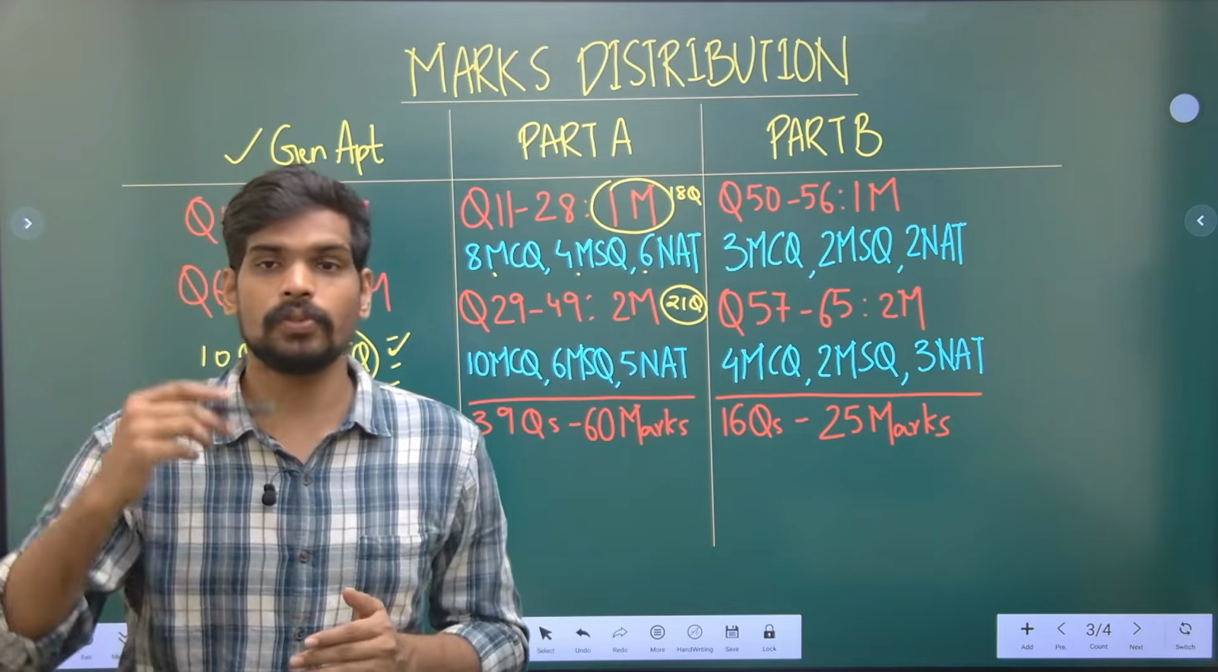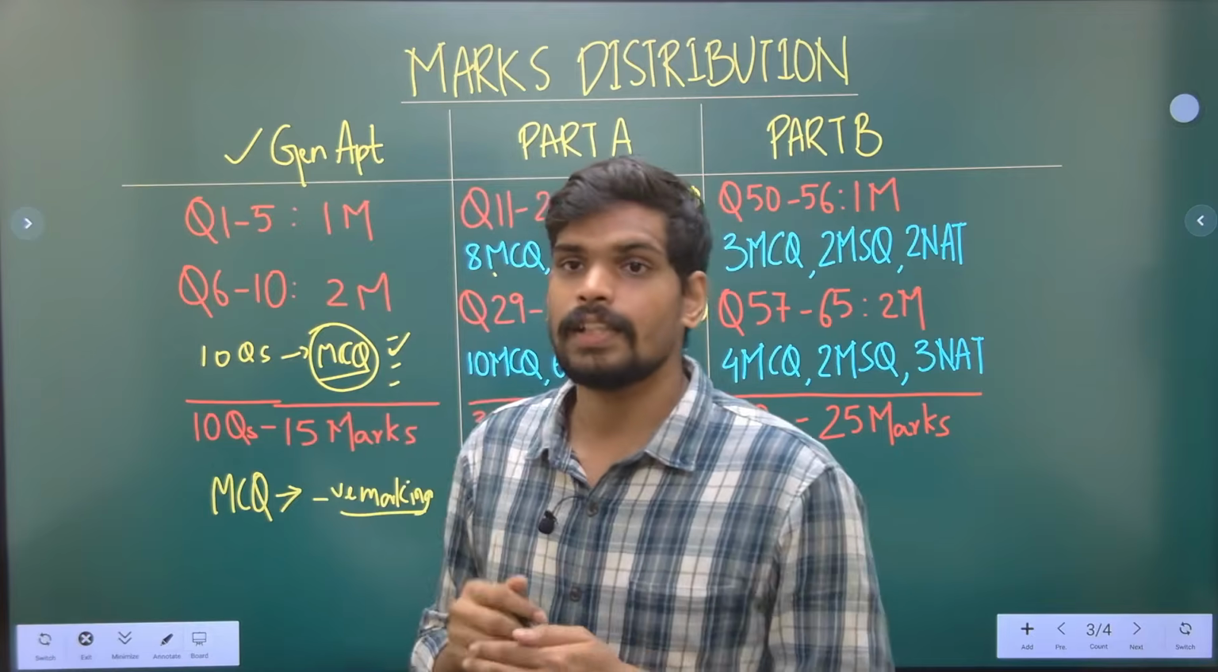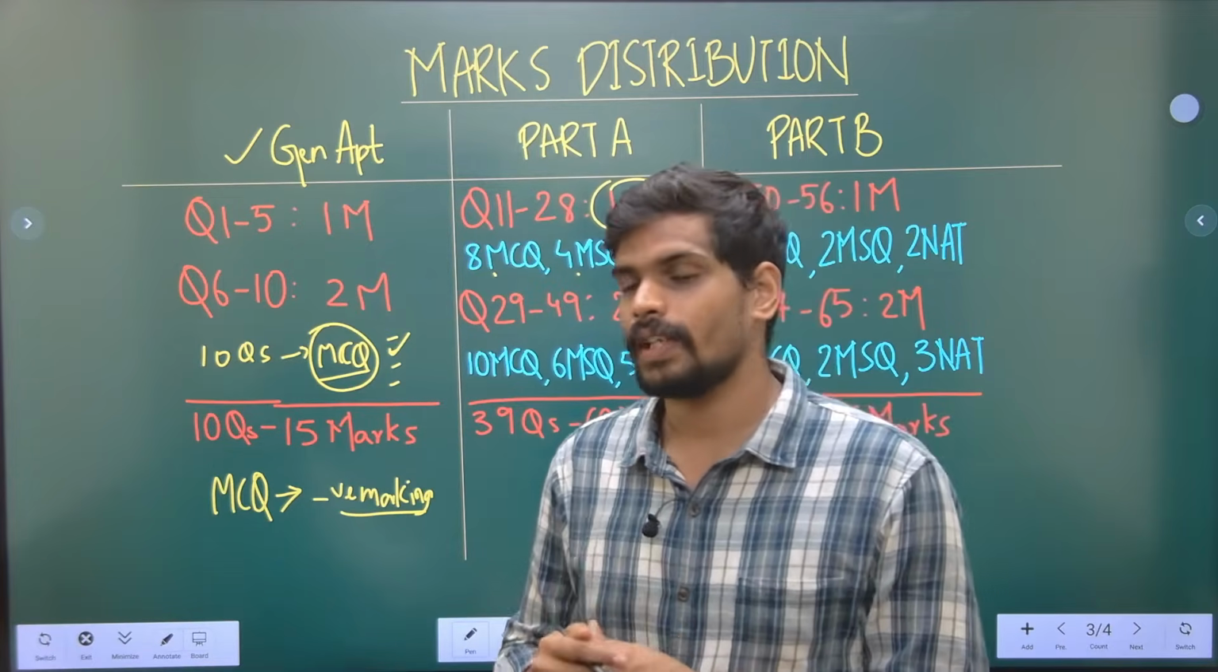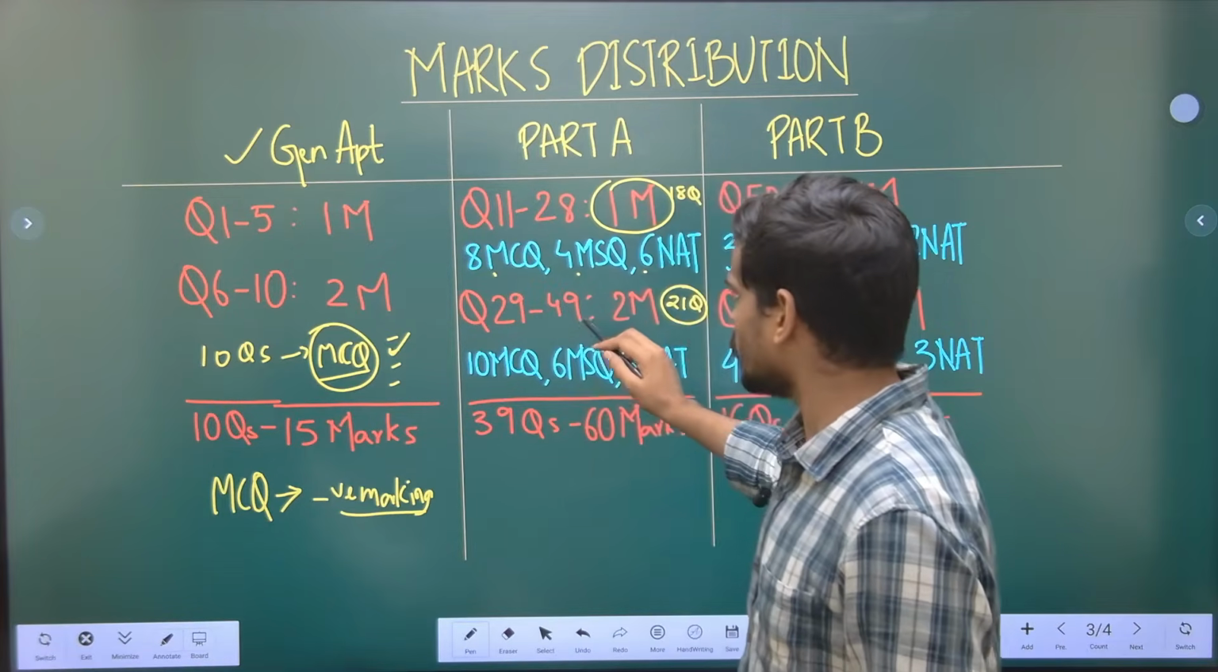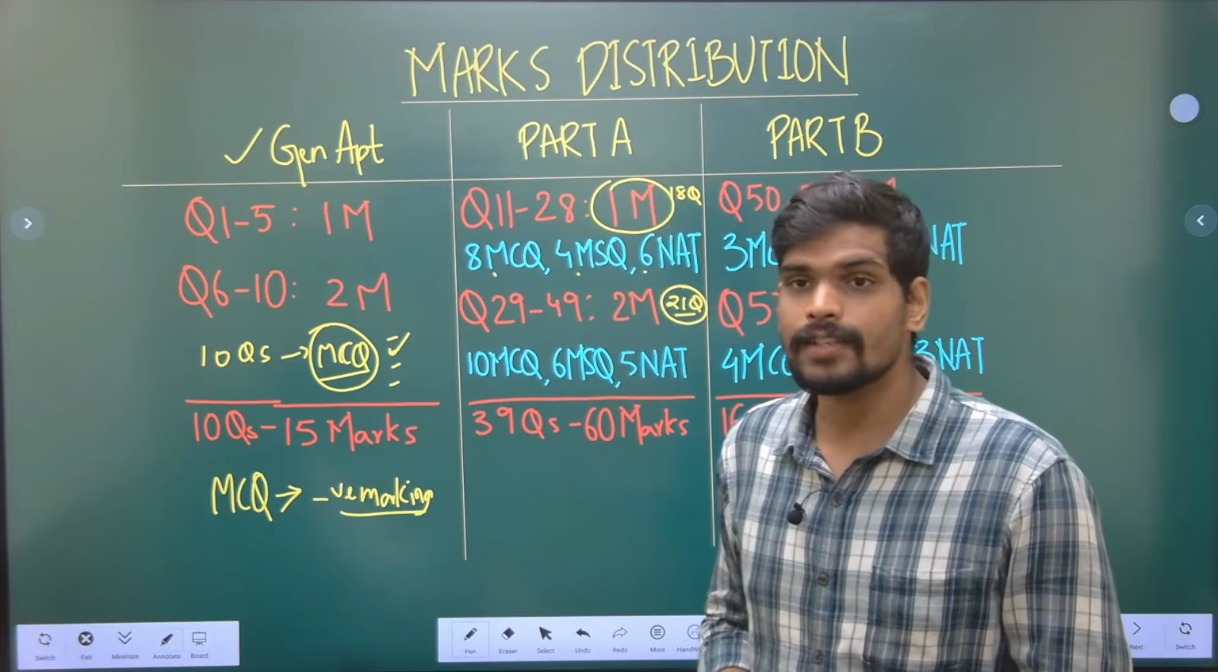In MSQ, you can select multiple correct answers. So the display also will be completely different, so you need not worry about that aspect. Coming to the 2 mark questions, there are 21 2 mark questions in the question paper.